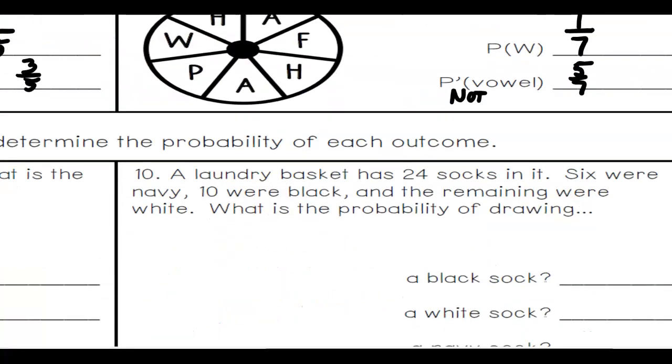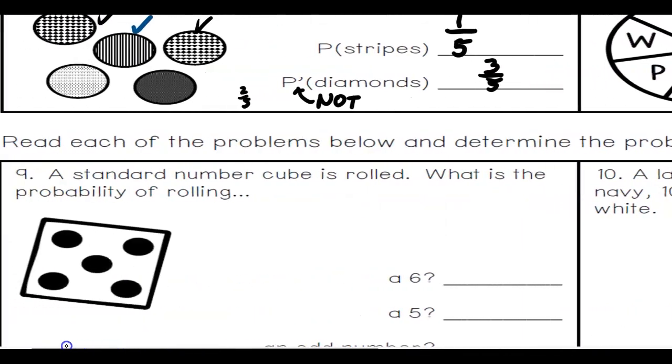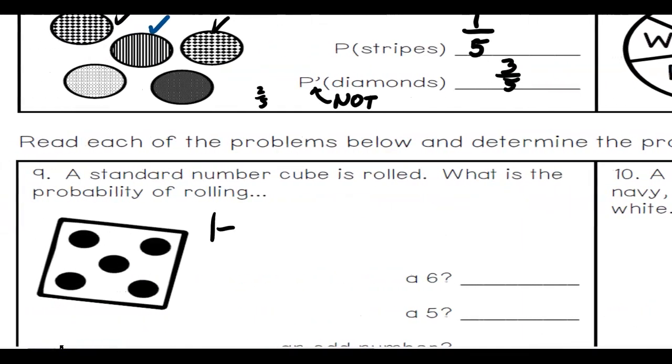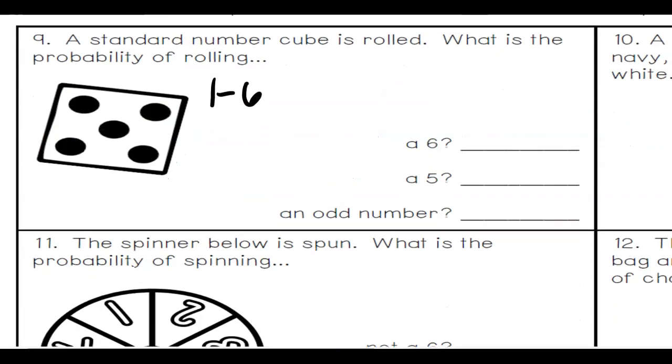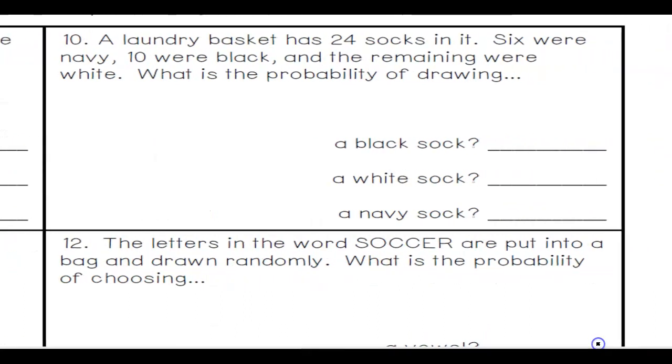In Edpuzzle, you're going to go ahead and try and do this one. A standard cube has 1 through 6 on it. What's the probability of rolling a 6? What's the probability of rolling a 5? And what's the probability of rolling an odd number? Say 1, 3, 5. Okay. Number 10, you're going to do an Edpuzzle.